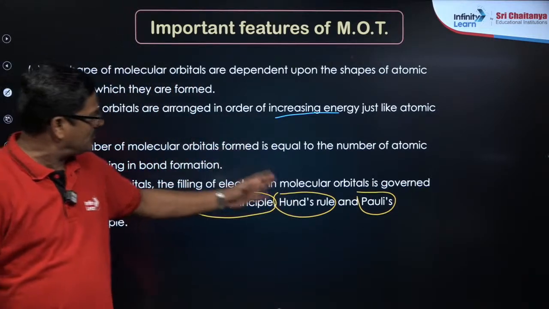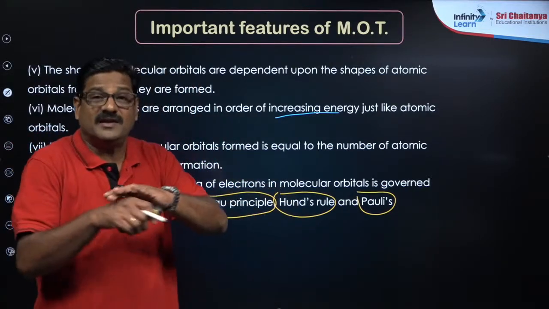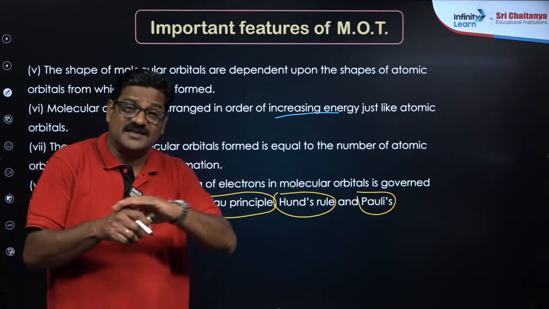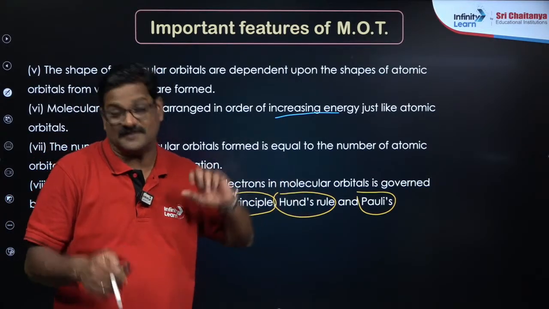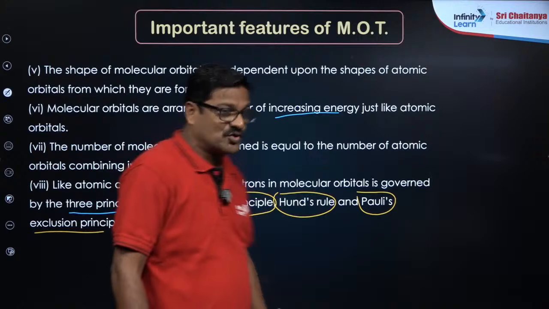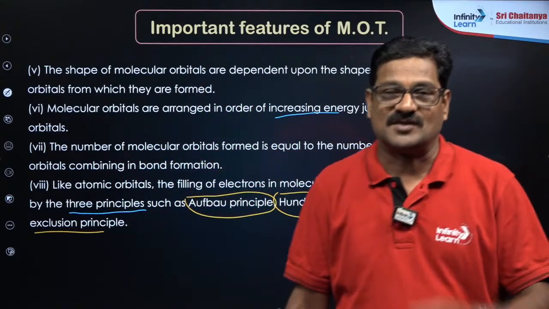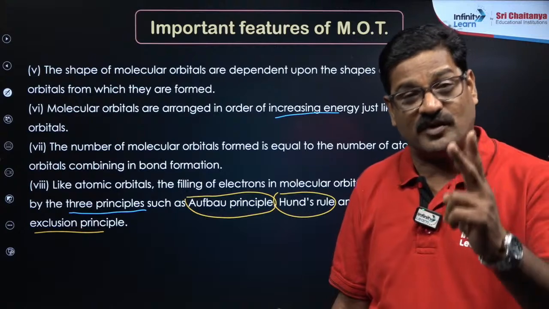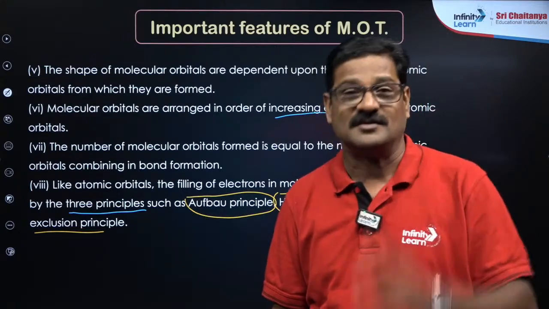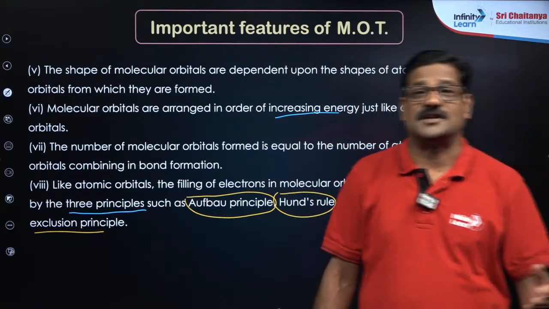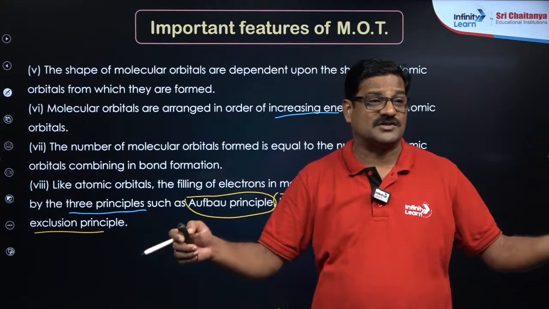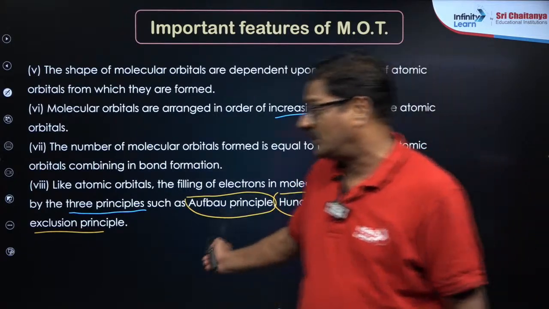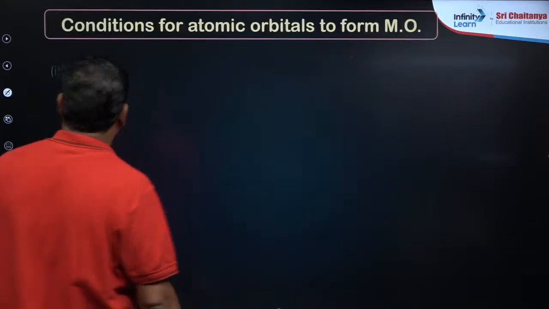Hund's rule says pairing cannot take place unless the degenerate orbitals are half filled. And Pauli's exclusion principle says maximum 2 electrons with opposite spin are possible in an orbital. So no 2 electrons in an atom can have the same set of 4 quantum numbers. That is what you call Pauli's exclusion principle.